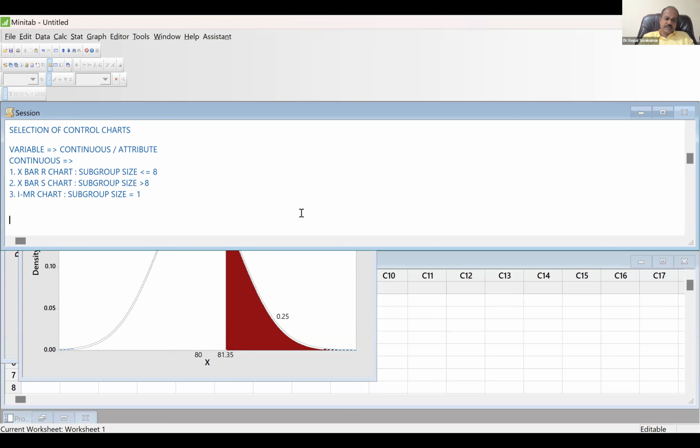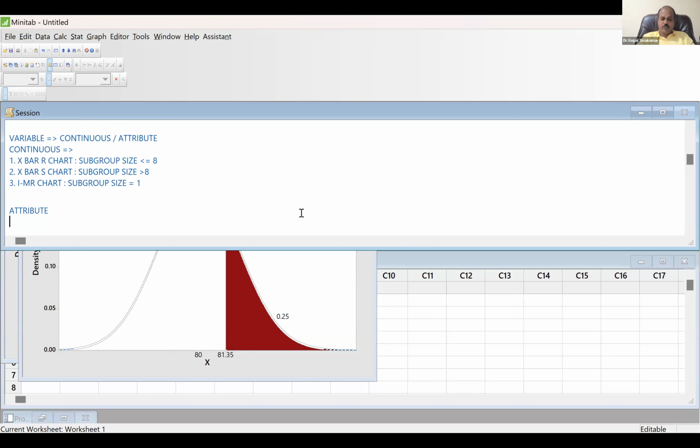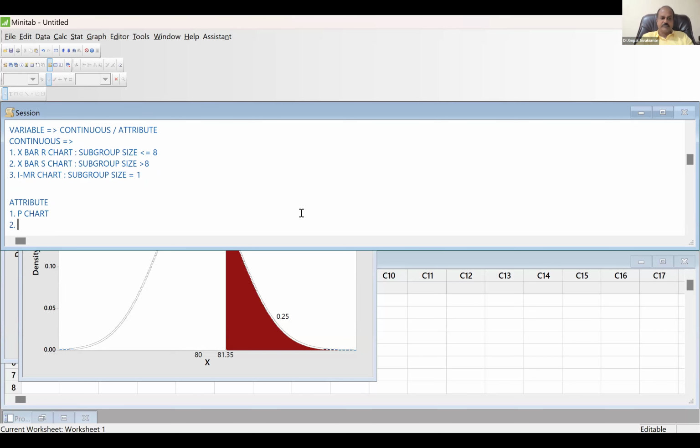Another type is attribute. In attribute, you have 4 types of control chart. One is P chart. Another one is your NP chart. Another one is your C chart. And finally, your U chart.